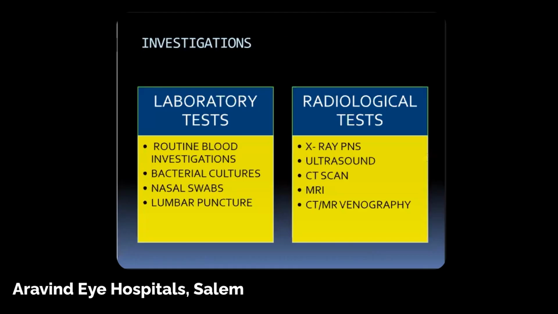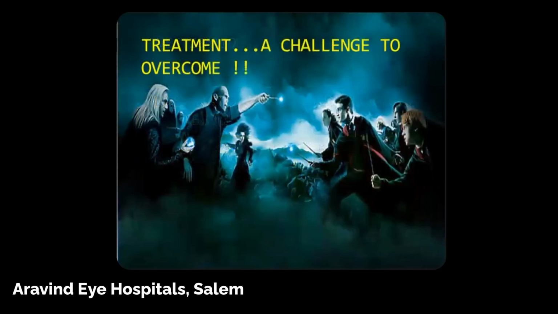Coming to management, you do the routine blood tests. Bacterial blood culture is done in any orbital cellulitis, along with bacterial cultures, nasal swab, and sometimes lumbar puncture. Radiological tests would be X-ray PNS, ultrasound, CT, and MRI. MRI you need to do if you are suspecting any optic nerve involvement or spread to the cavernous sinus. Otherwise, CT is more than enough to pick up these findings, or a venogram.